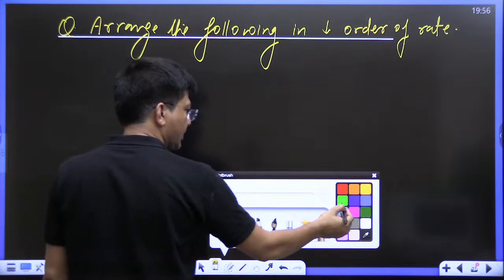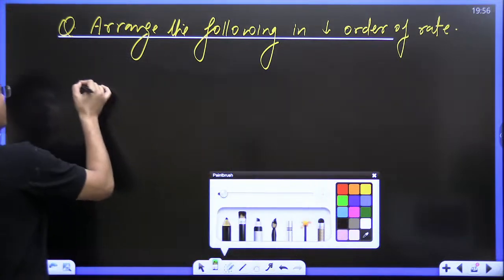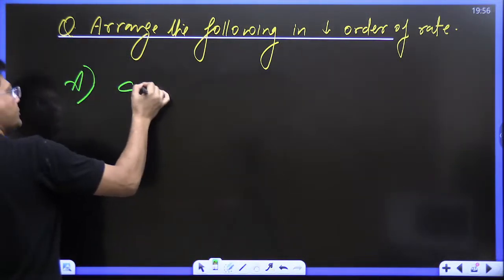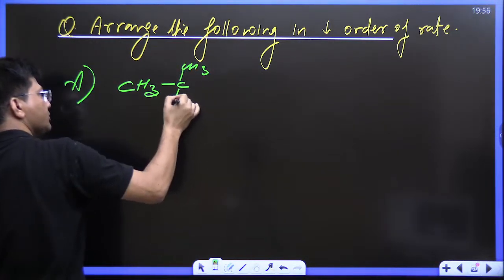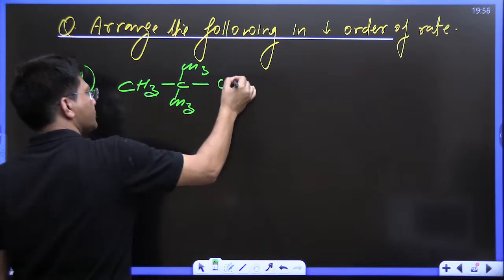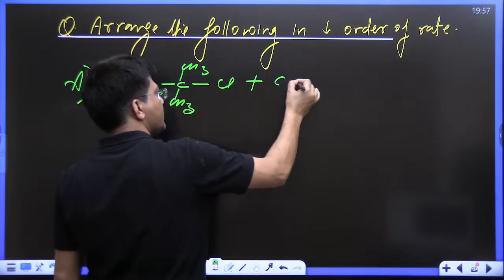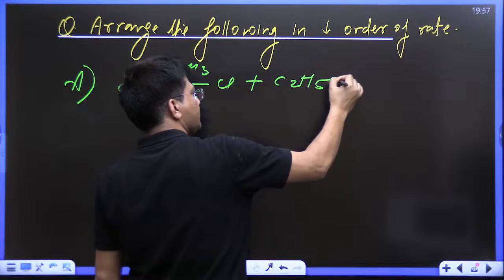Really good question. The questions are like this. Option A: CH3CH2CH2Cl plus C2H5ONa.